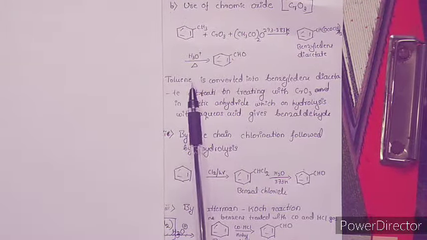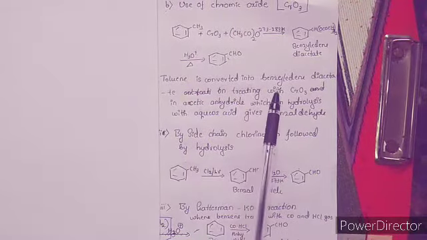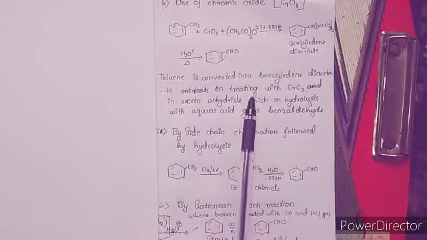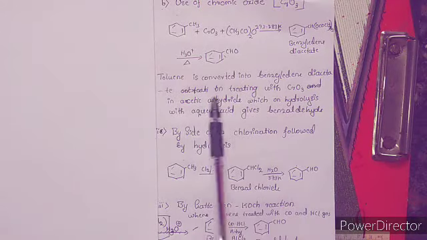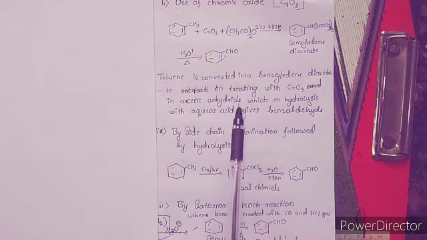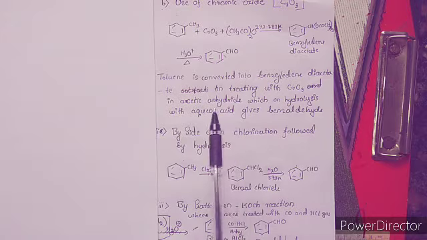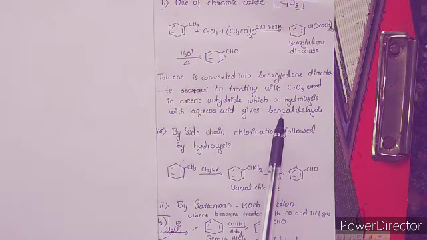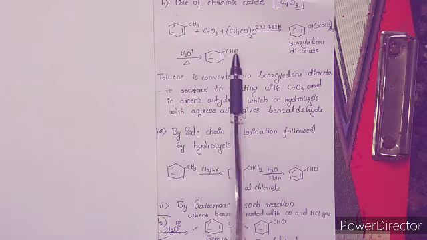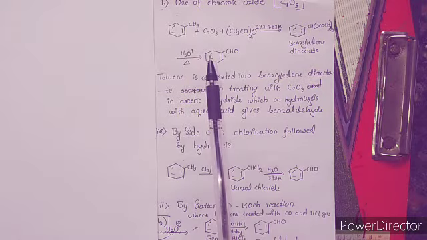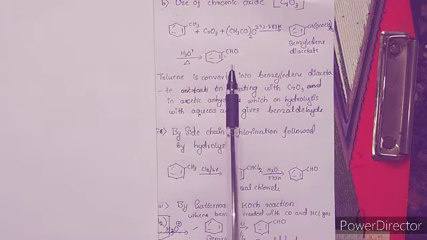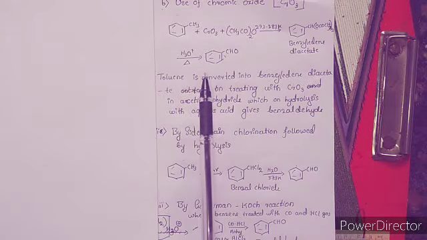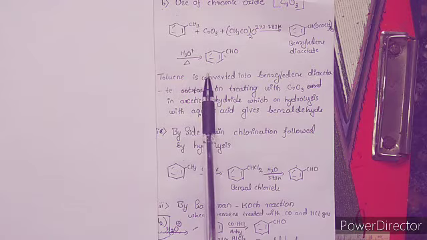benzaldehyde. That is, toluene is converted into benzylidene diacetate, the intermediate, on treating with chromic oxide in acetic anhydride, which on hydrolysis with aqueous acid gives benzaldehyde as the product. So this is the case of chromic oxide as the oxidizing agent. So this is about the first method, that is oxidation of methyl benzene.